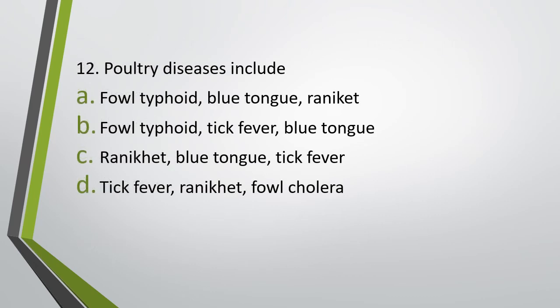Question number 12. Poultry diseases include fowl typhoid, blue tongue, ranikhet, fowl typhoid, tick fever or blue tongue. Option C, ranikhet, blue tongue or tick fever, or option D, tick fever, ranikhet and fowl cholera. Poultry diseases include. The correct answer is option D, tick fever, ranikhet and fowl cholera. All these are poultry diseases, that is diseases in birds.